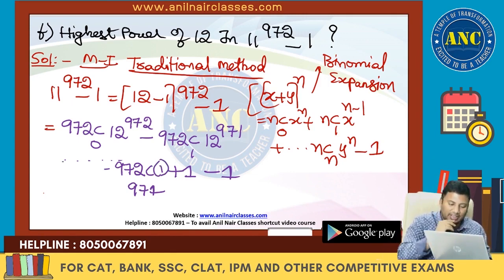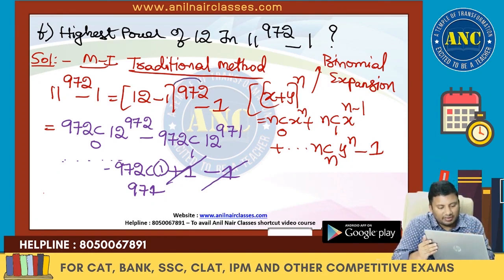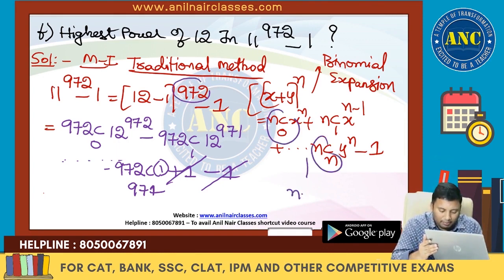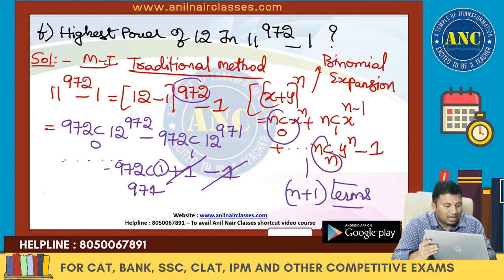Now if you see here, 1 and minus 1 get cancelled. From 0 to n, I got n plus 1 terms. Here, 12 power 972 to 12 power 0, I got 973 terms.